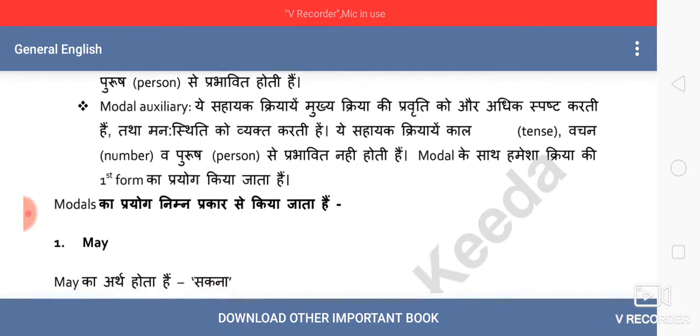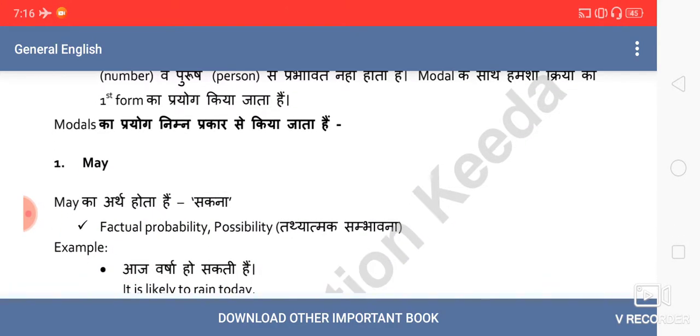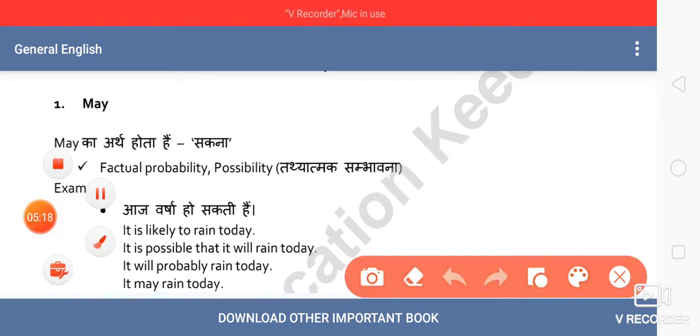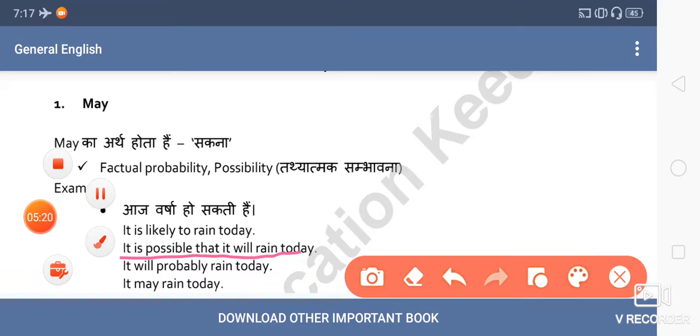So let's take the first English modal, that is may. Its uses are to express factual probability or possibility. Like, it is likely to rain today. It is possible that it will rain. Its meaning is this. Fine. Or it may rain today. You can see this. So one use of may is to express factual probability or possibility.